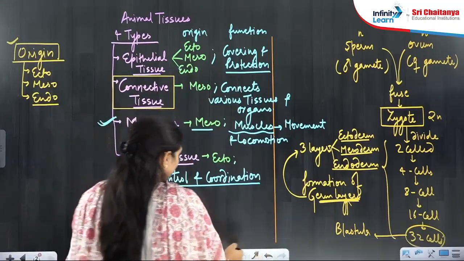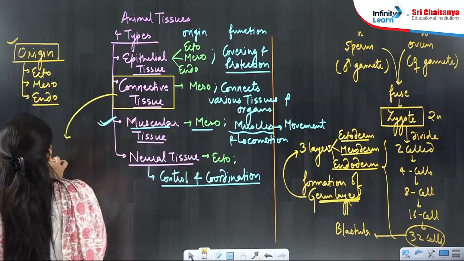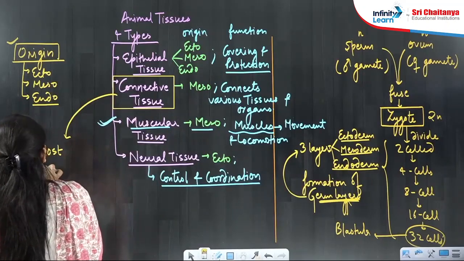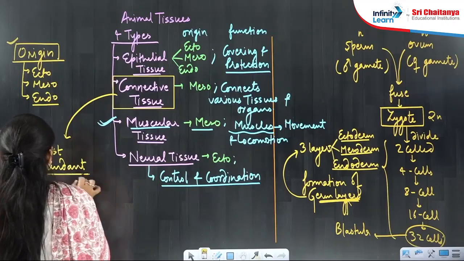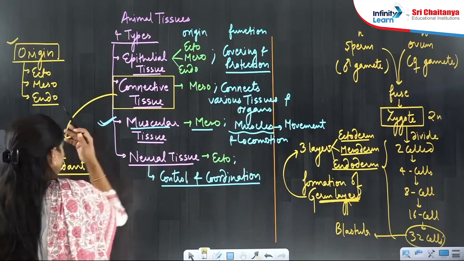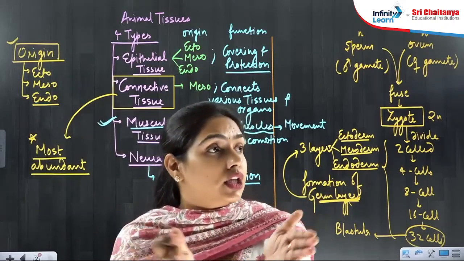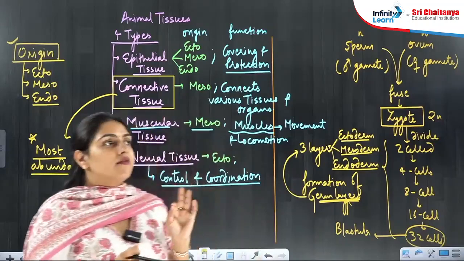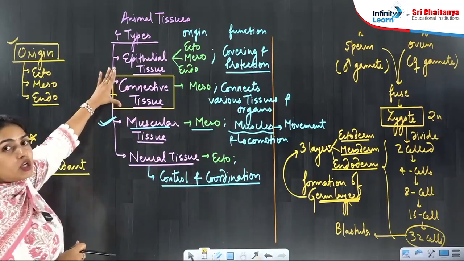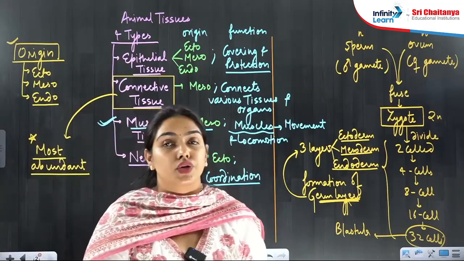Connective tissue is the most abundant and widely distributed tissue of your body. Everywhere connective tissue is there to connect the cells, the tissues and the organs.